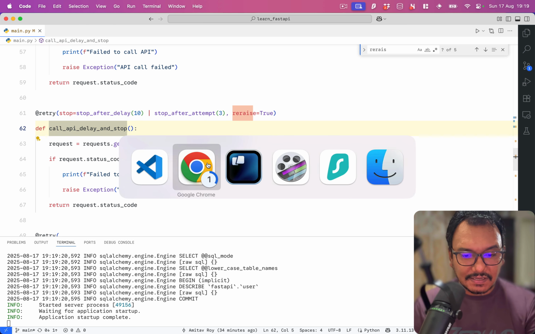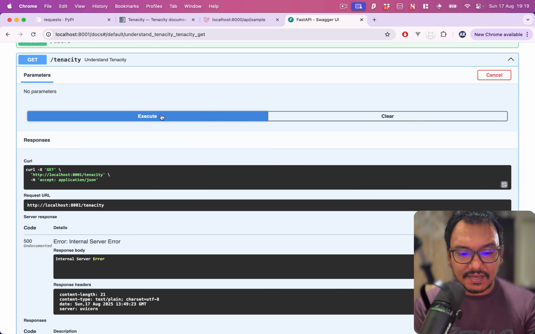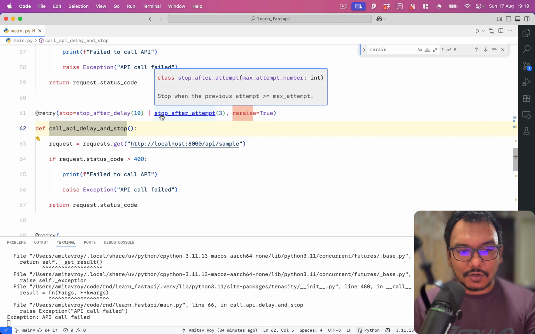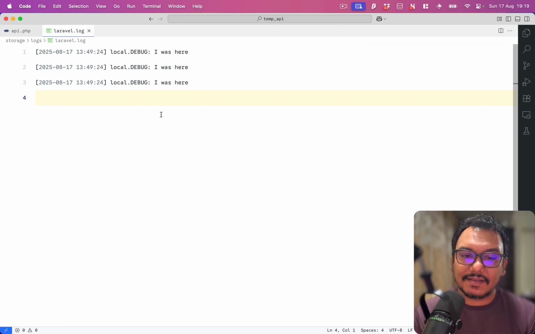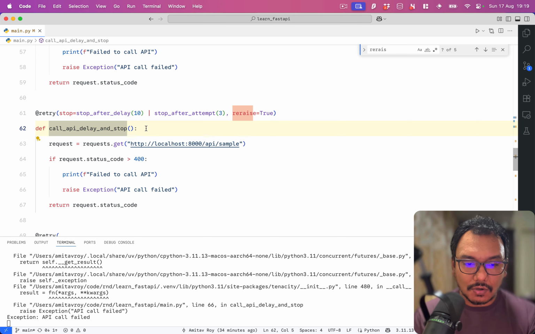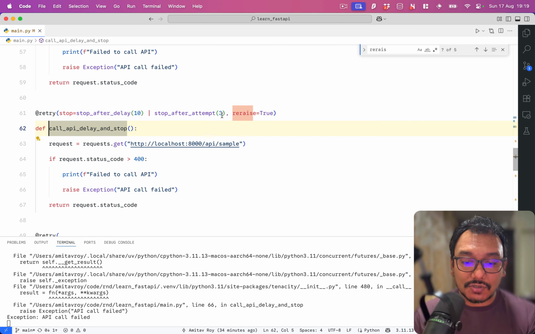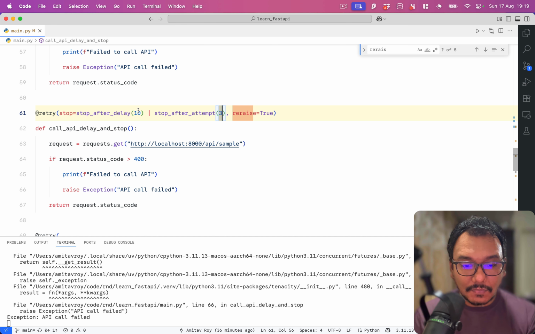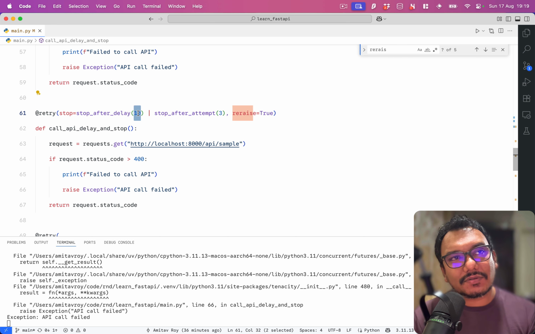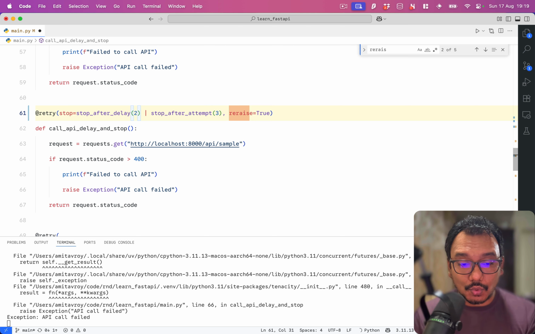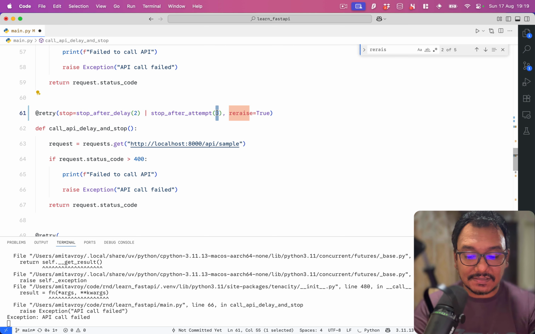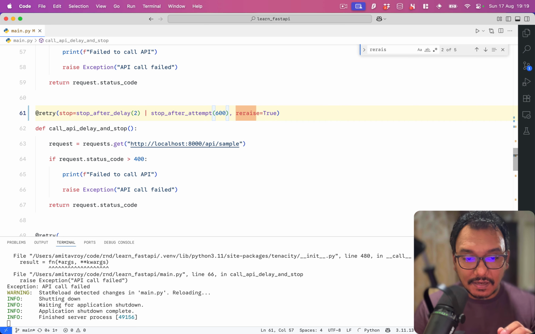My log file is clear. I will execute again. And what do you think has happened? Yes, 3 attempts. Okay, 3 attempts and it stopped, or it would have delayed till 10. So maybe what I can do is, we got about 610 requests in 3 seconds, right? So if I do 2 and this as 600, let's see what happens.